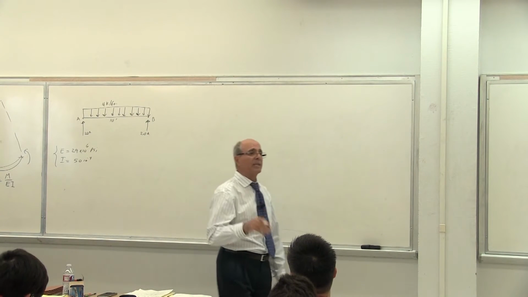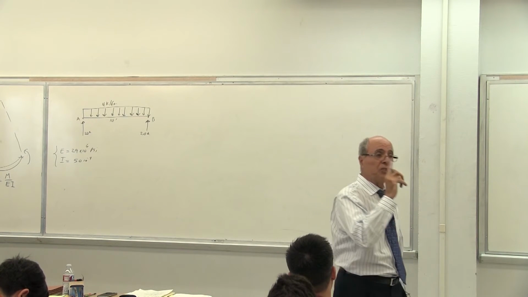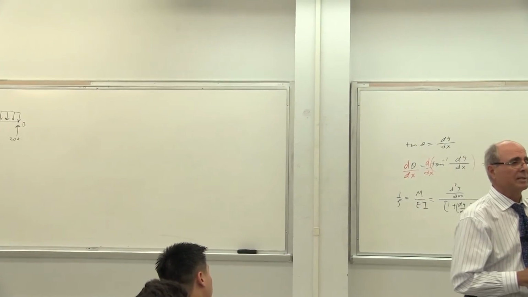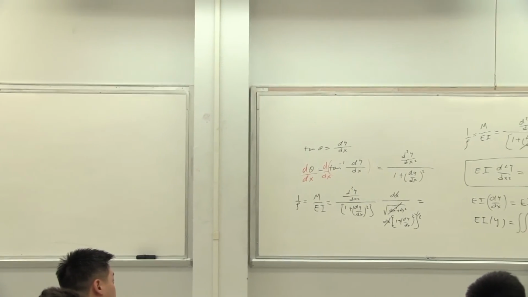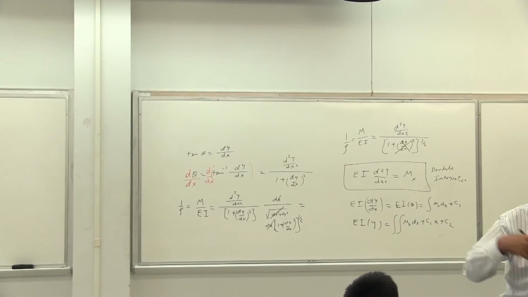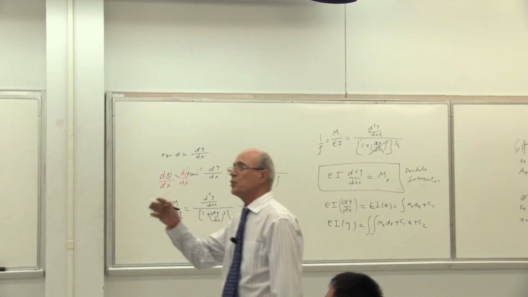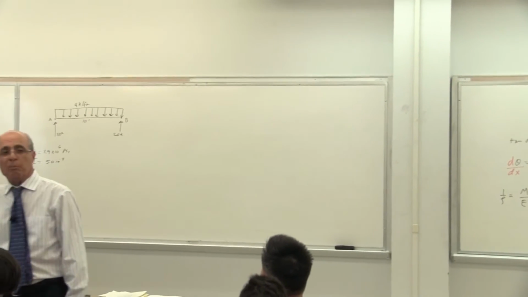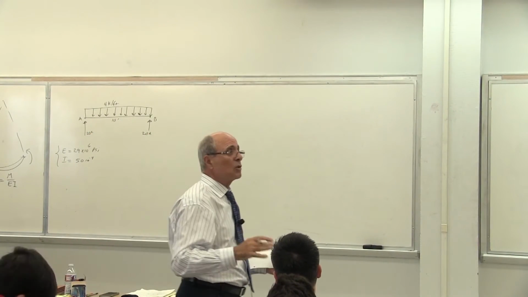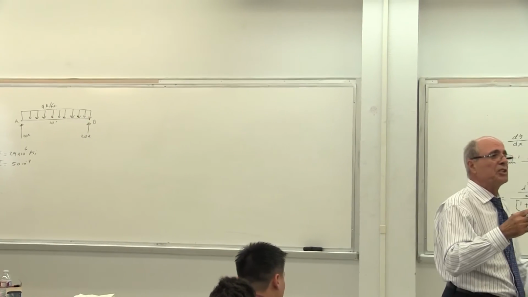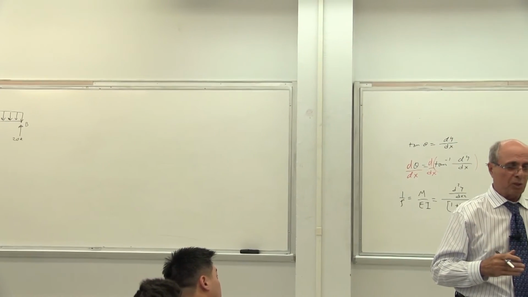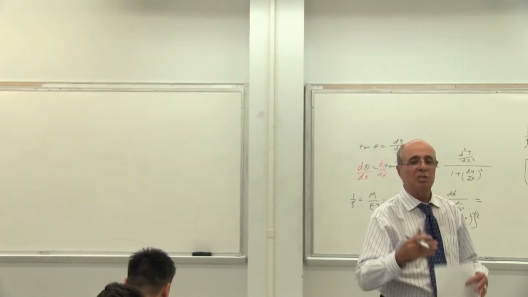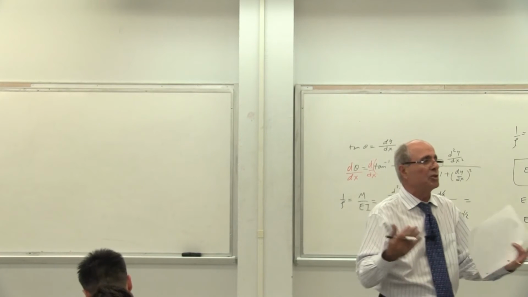I have said in one of my classes, I say it again, if you find a unit of stress in pound per foot square, I give you A for this class. And I change your grade for ME 218 Statics to A as well. What I'm saying is that such a unit doesn't exist, everybody. That unit is only for pressure. For pressure, you say pound per foot. But for stress, in stress analysis all over the world and in every book, it is either pound per inch square, which is PSI, or KSI, which is 1,000 pounds per inch square. There is no pound per foot square as sigma.